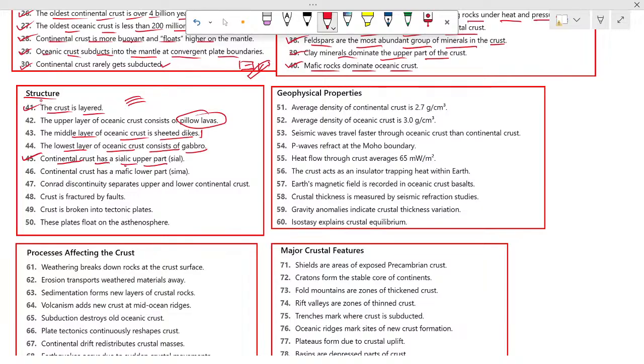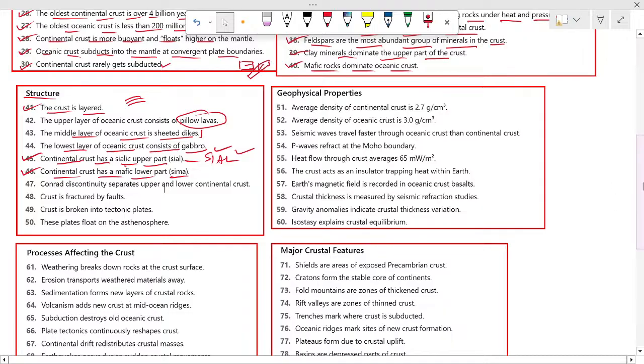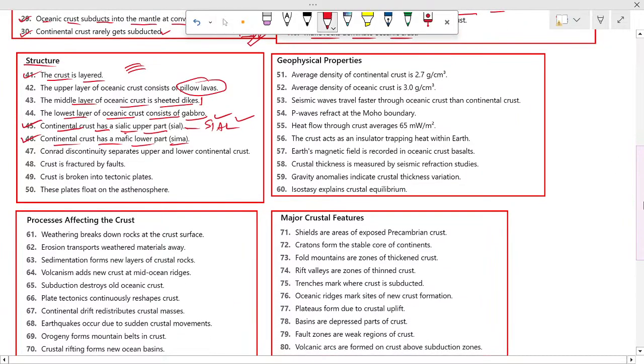45 says the continental crust has a sialic upper part that is known as sial, silicon and aluminium. 46 says continental crust has a mafic lower part that is sima, known as silicon and magnesium. Okay. So the Conrad discontinuity separates upper and lower continental crust.